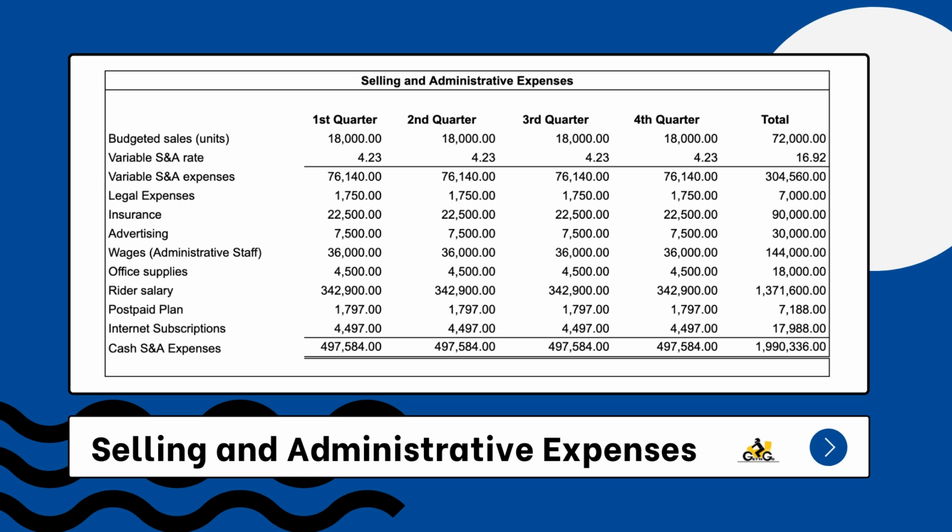After adding in all the expenses, we would have the total of 497,584 from the first to the last quarter, and an annual amount of 1,990,336 pesos.